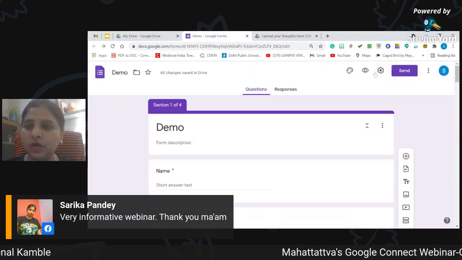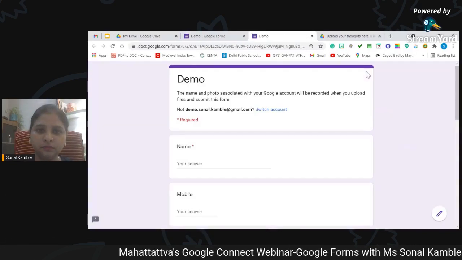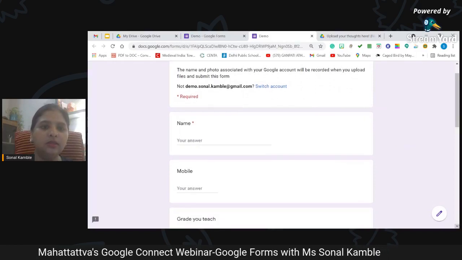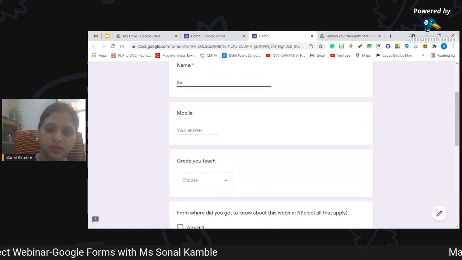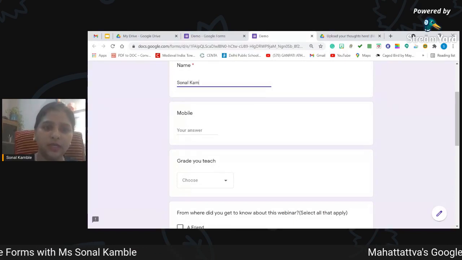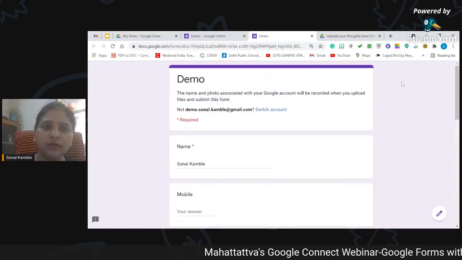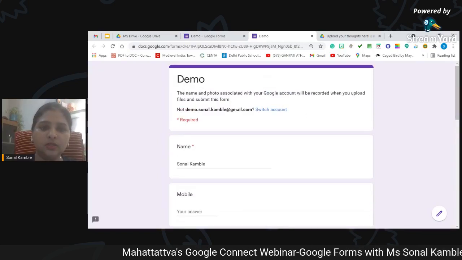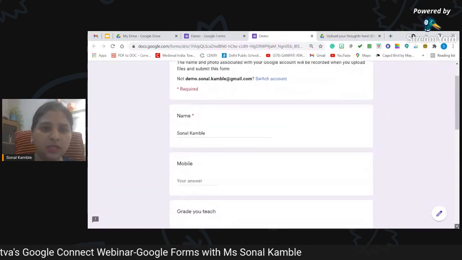Okay, so how can we see the preview? Click on this eye, and you can see here the name, which was a compulsory field. So I'll just write down my name only, rather than writing anyone else's name, Kamble here. And you must have noticed that I did not add this one. It already knew it because I have logged in using that.